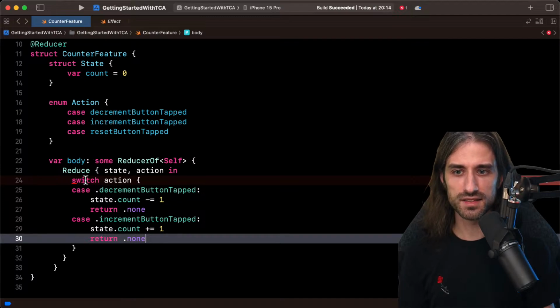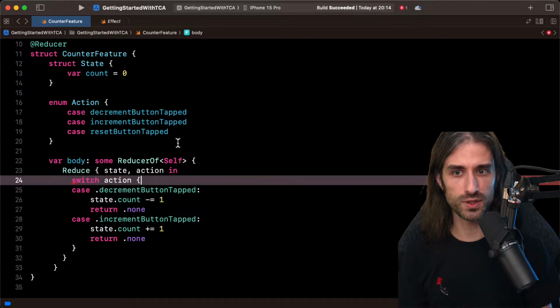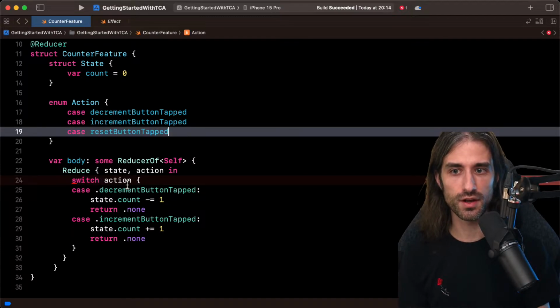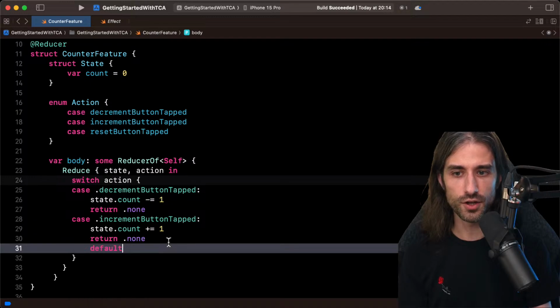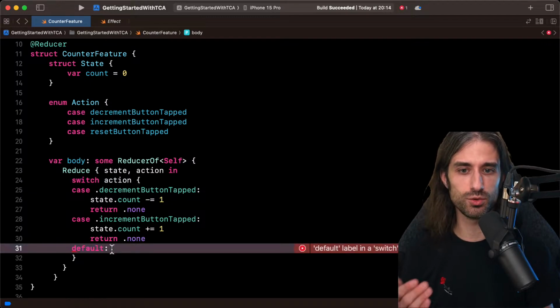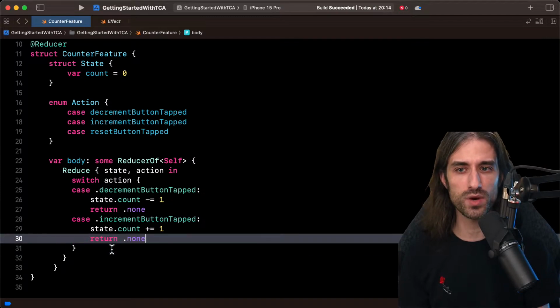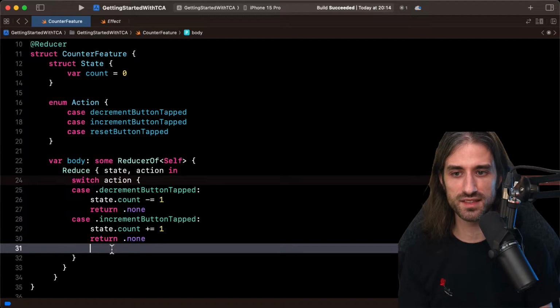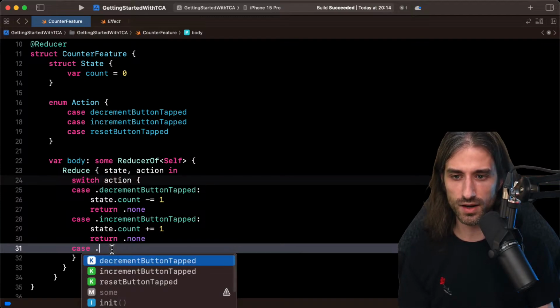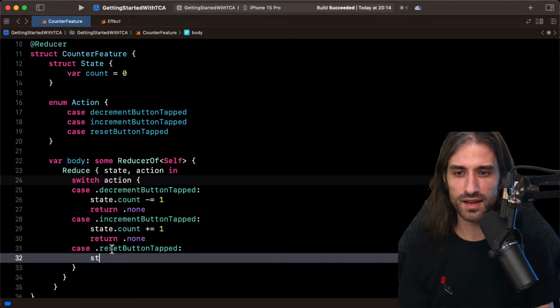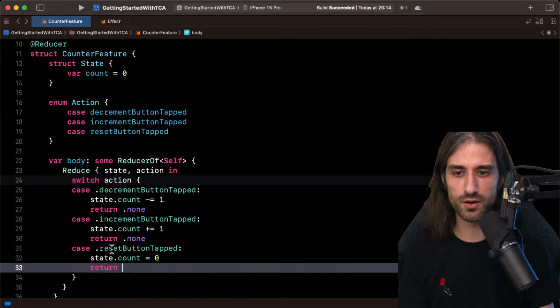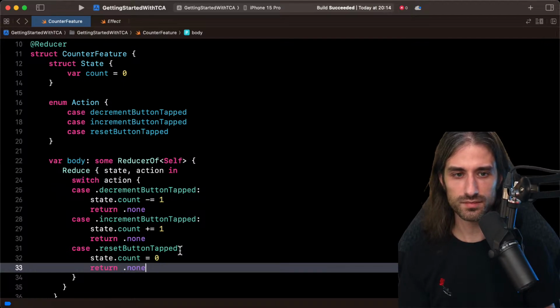Interestingly, you can see that since a switch must be exhaustive, when I added a new case, I got a compilation error. So it's not possible to add an action that is not handled by the switch, or rather, not until you use default. And I guess it's a bad practice to use default in that case, because then you disable this safety that if you add a new action, the compiler will let you know if you have not handled it in all the places that you should handle it. And so I'm gonna call it reset button tapped, and this time it's going to be state.count equal 0, and we still return no effect. Does it build? Yes, it builds.